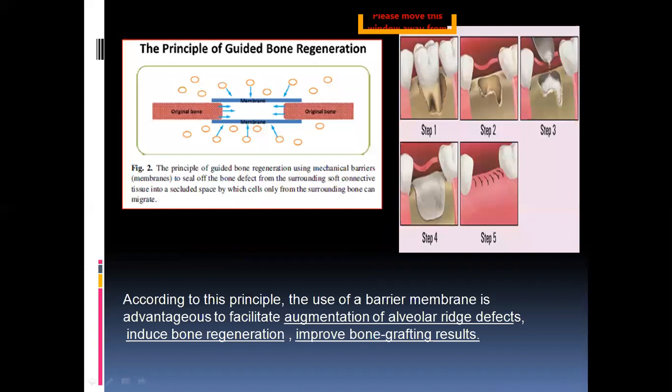As I showed in the picture clearly, we can see this is a barrier, a membrane. It's nothing but a graft material which acts as a barrier membrane. Here it's allowing only the surrounding bone to secrete its cells in it.